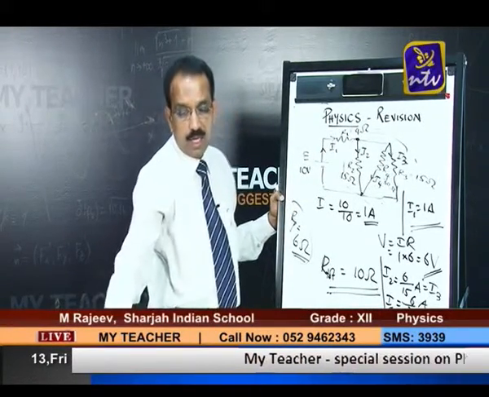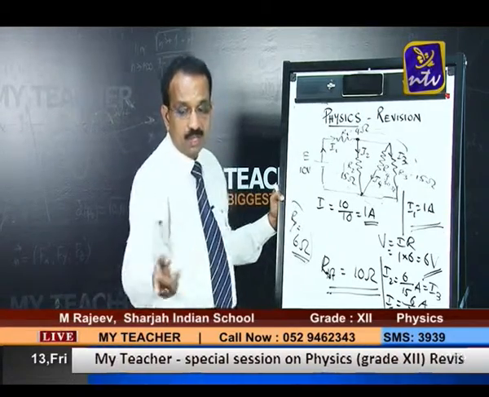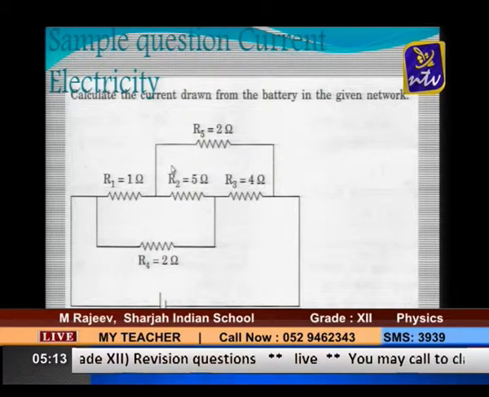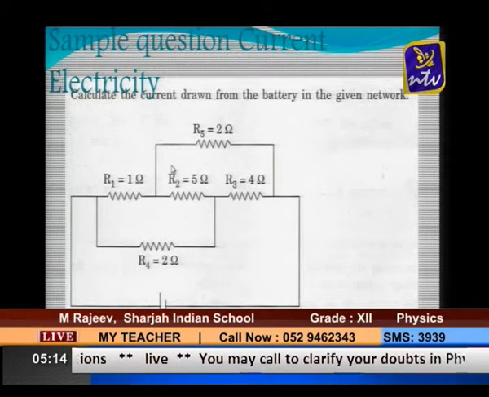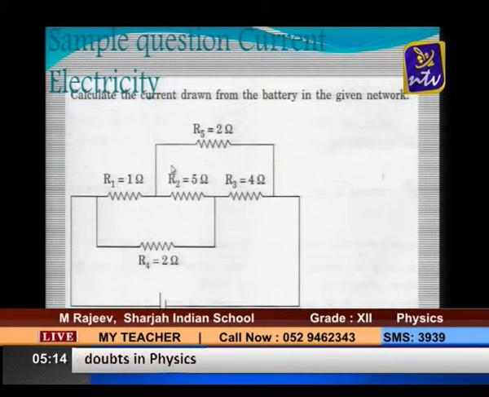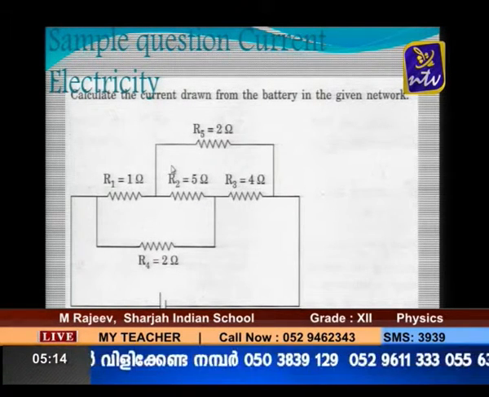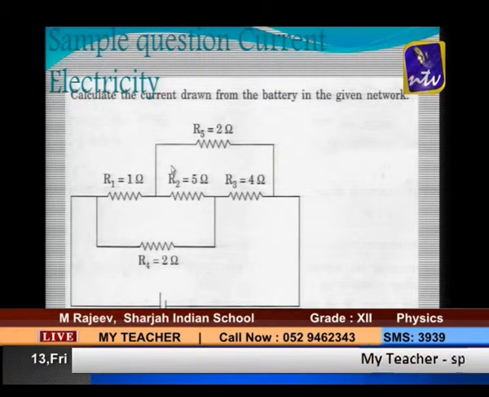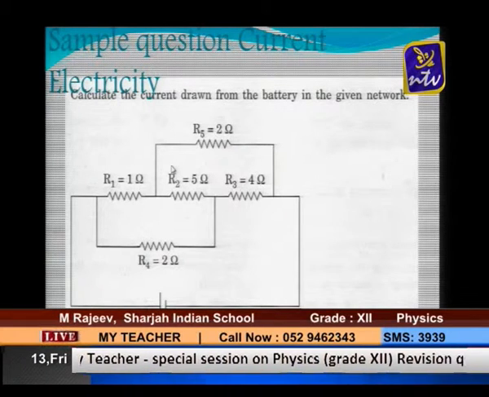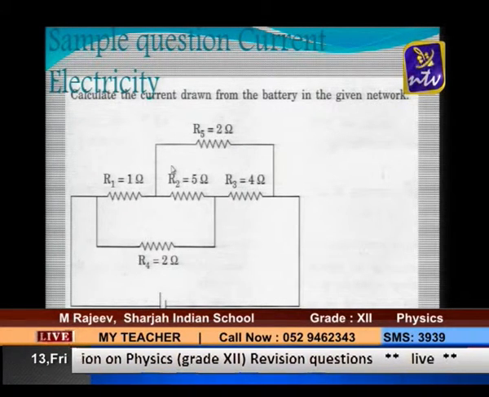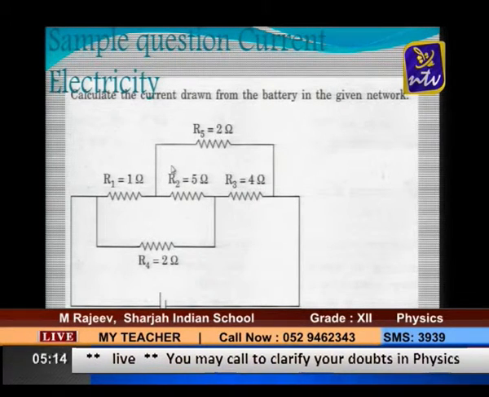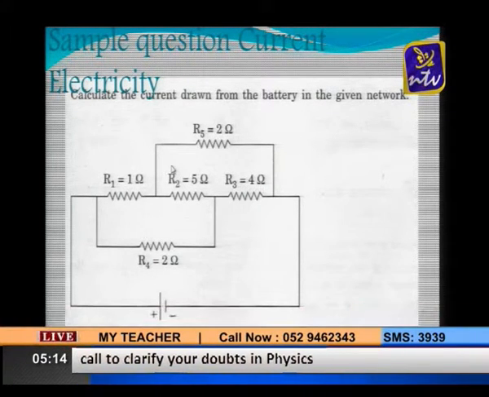All right. Now you look at the next question. So look at the question. You see in the question, calculate the current drawn from the battery in the given network. That's the question given. That is the network. You can make out from the diagram. There is a 1 ohm resistor, a 2 ohm resistor, 5 ohm, 4 ohm, 2 ohm.